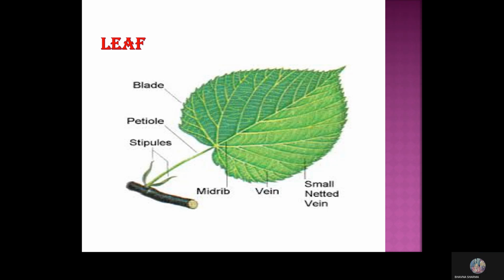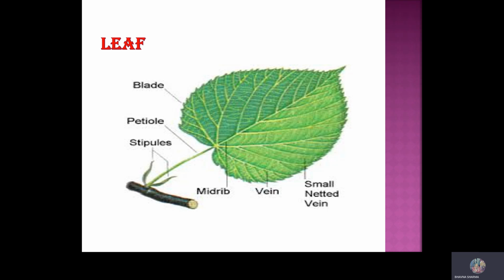Now, this is the structure of a leaf. As you can see, this is called the petiole, the stalk-like structure through which the leaf is attached to the stem, and the flat, waxy structure is known as the leaf blade or lamina. The lines running throughout the leaf are known as veins.